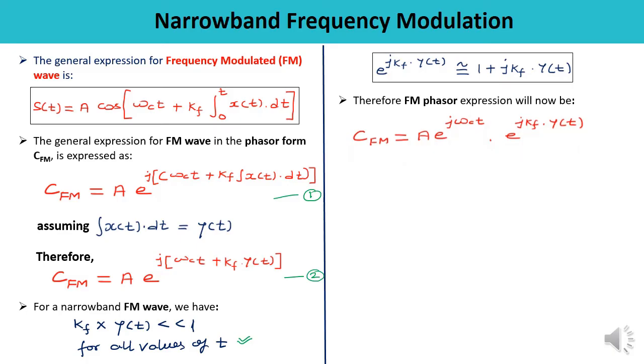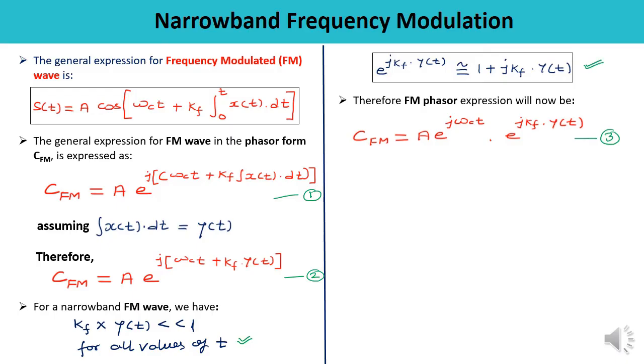So the FM phasor expression will be what? From this equation number 2, we have written C is A times e raised to the power j omega c t into e raised to the power j kf into y(t). Just we have expanded the term from equation number 2. By utilizing this property, the value of kf into y(t) is very less than 1. So e raised to the power j kf into y(t) is almost equal to 1 plus j times kf into y(t). We can write it in this form.